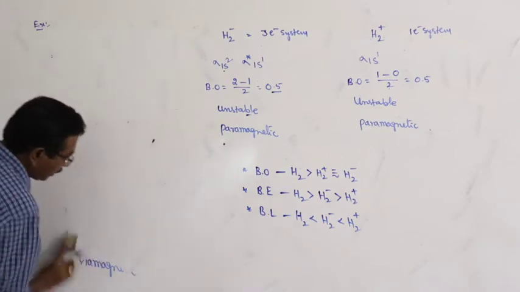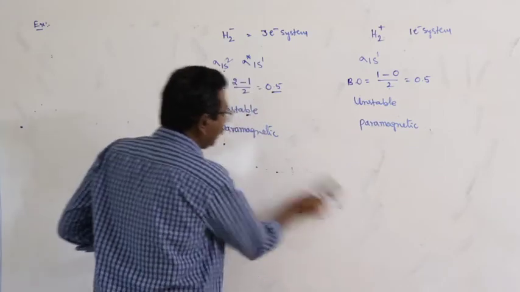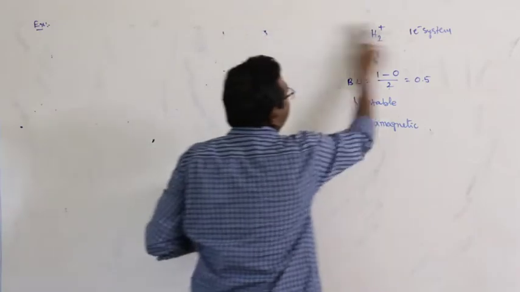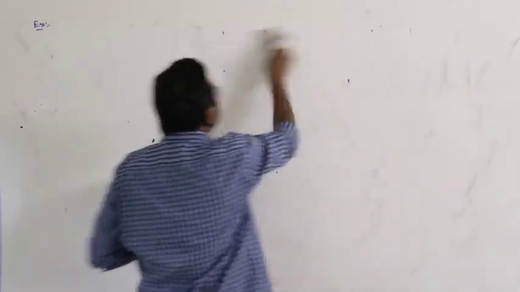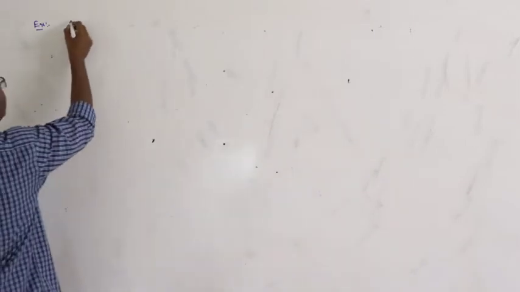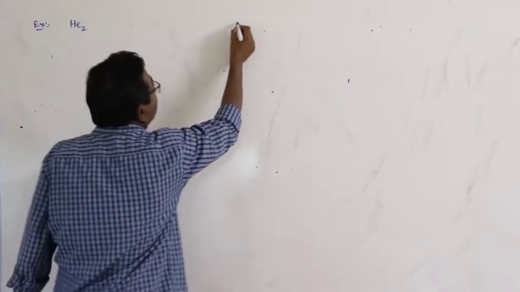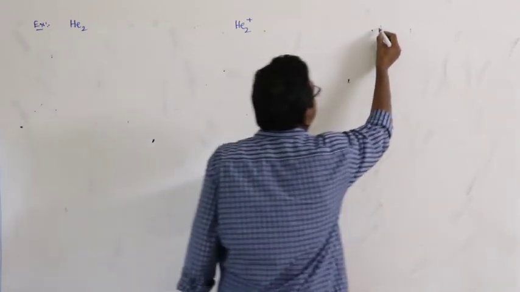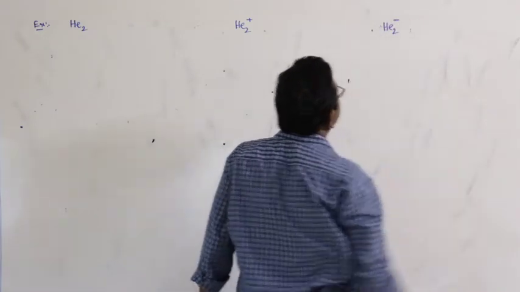Next, another important and interesting one. These orders are, from the examination point of view, very, very important. For the second one, helium: He2, He2 plus, He2 minus.